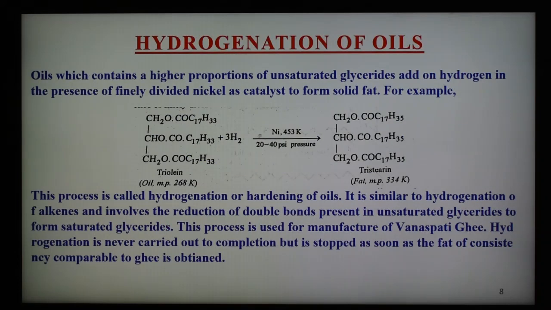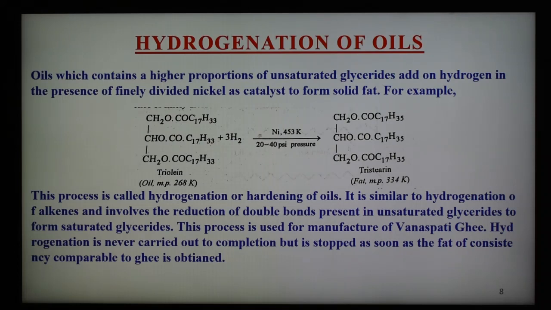After this, an important reaction is known as the hydrogenation of oil. It takes place when an oil containing a higher proportion of unsaturated glyceride adds on hydrogen in the presence of finely divided nickel as a catalyst, forming solid fat.